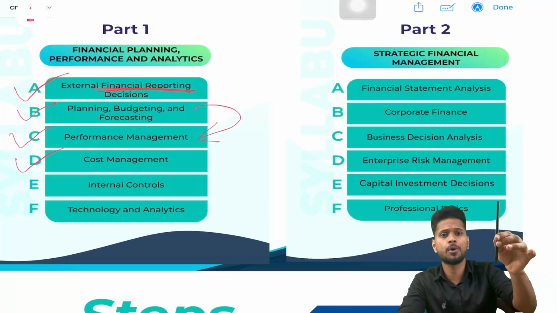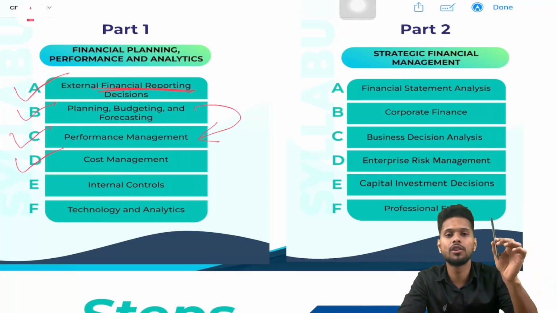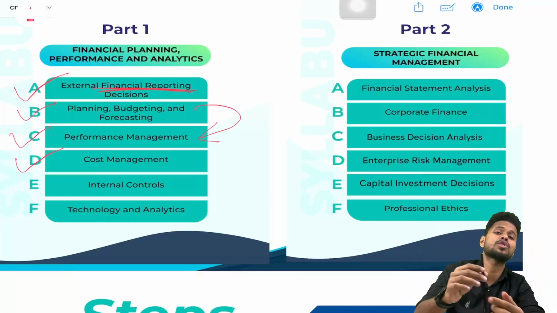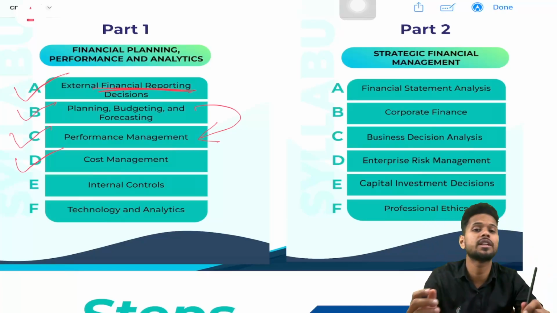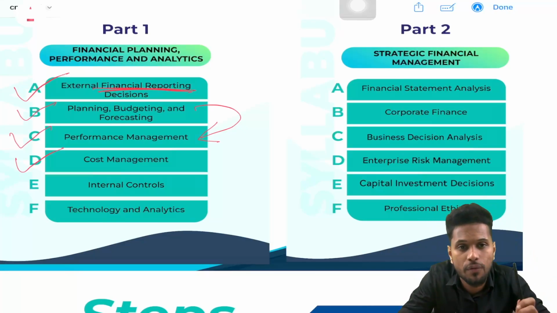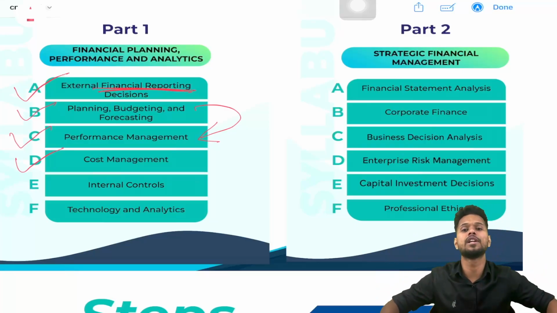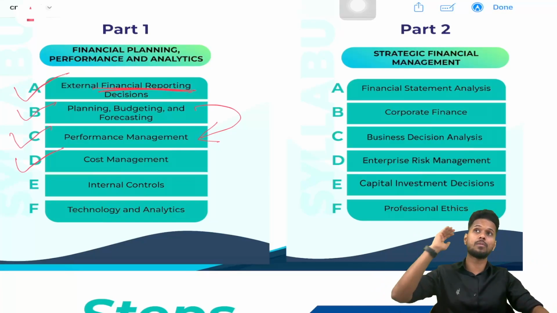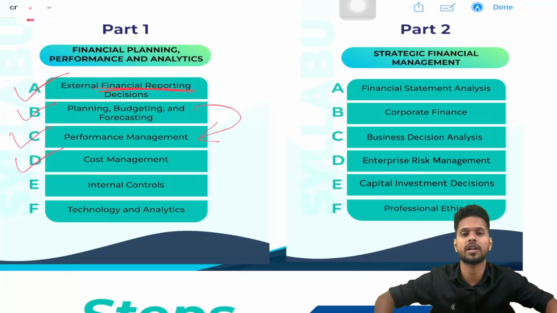Suppose in order to produce this pen, a company definitely will incur cost. So how much is the cost to manufacture this pen, I should determine first. Then only I can determine the selling price of this product. So in order to determine the selling price of a particular product, you should determine the cost of that product first. What are the costs you will incur to manufacture the product, that you should find and calculate, and how much is the cost of a product.